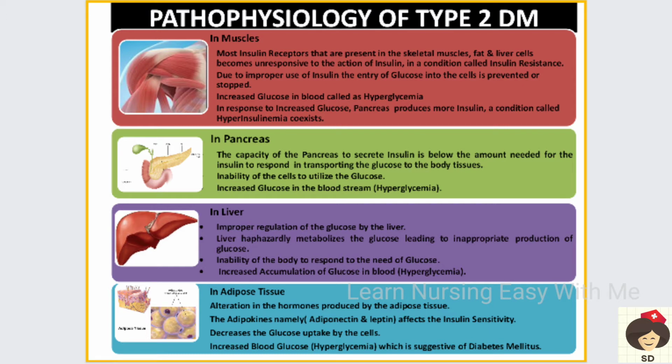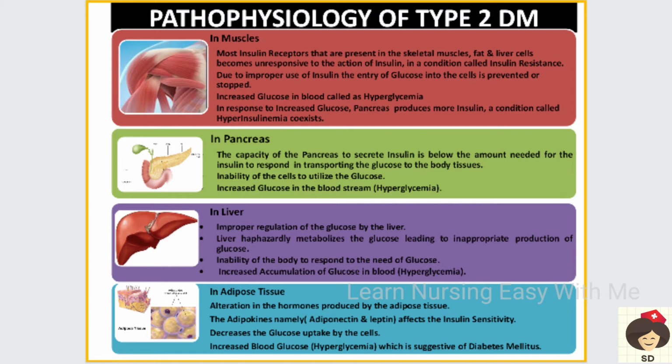So the excess glucose in the blood is not utilized properly, or there is not sufficient insulin to carry the glucose, which will result in increased glucose in the bloodstream. That is called hyperglycemia, that occurs in the pancreas.